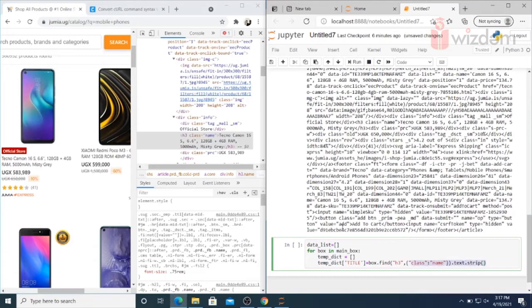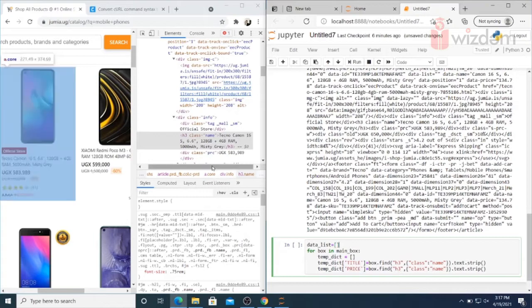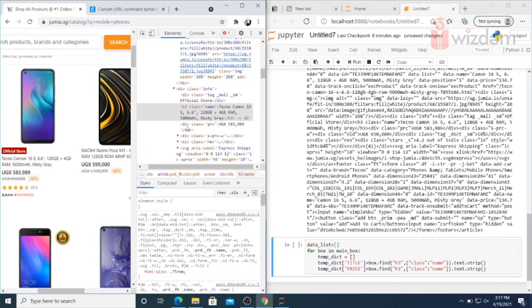So I'll just copy this and paste it for price. I'll delete the title and put price. But now what is the price tag? I think it's a div, and the class name is prc.